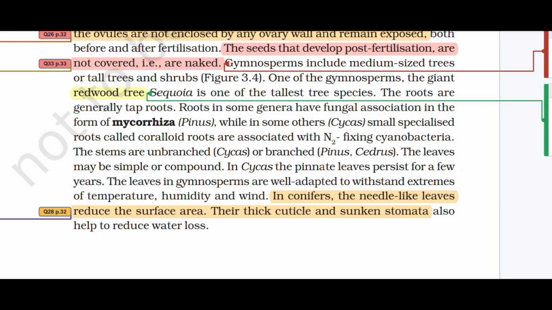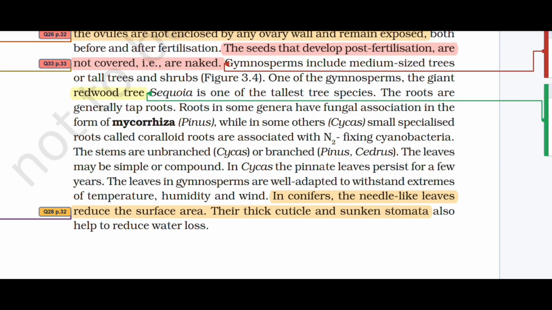The leaves may be simple or compound. In Cycas, the pinnate leaf persists for a few years. The leaves in gymnosperms are well adapted to withstand extremes of temperature, humidity, and wind.